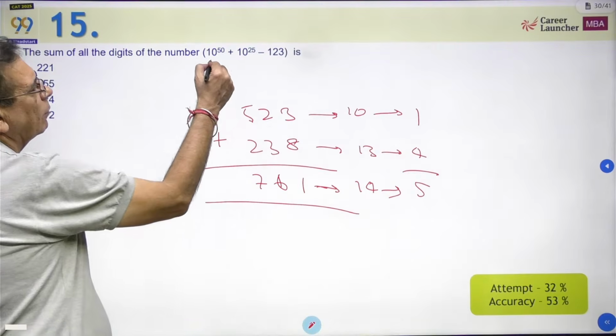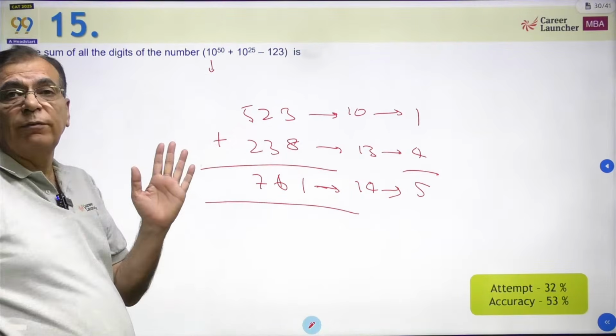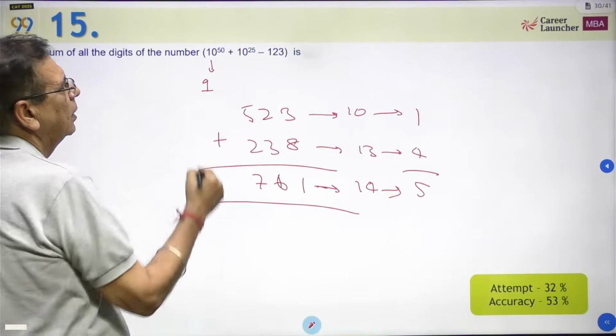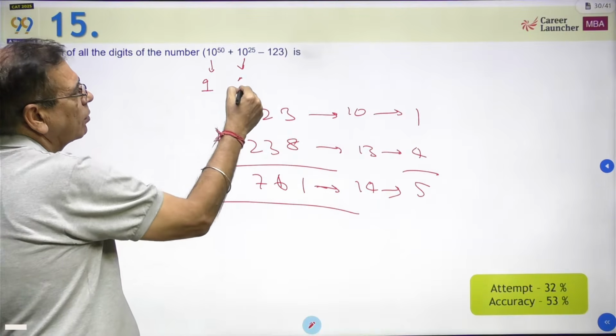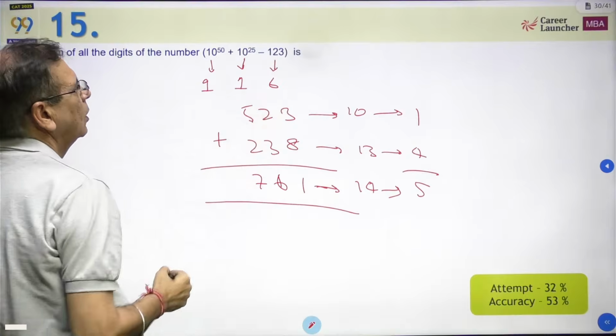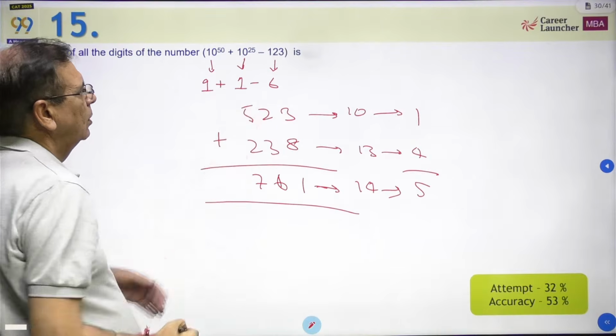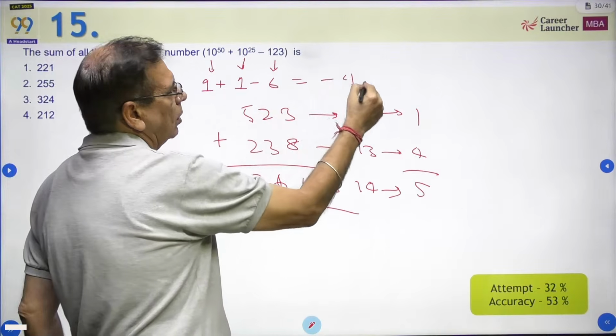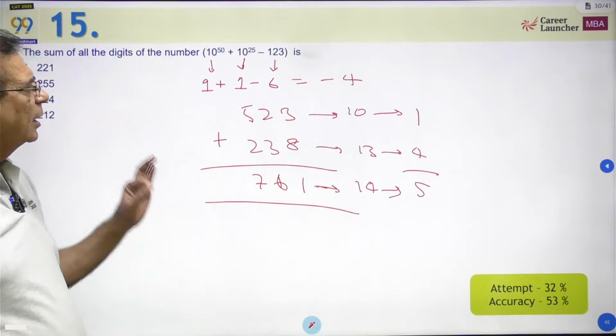What is the digit sum of 10 to power 50? It is 1 followed by 50 zeros, so digit sum will be 1. Digit sum of 10 to power 25, similarly 1. Digit sum of this 3 to 5 and 1 6. So what will be the digit sum of this? Minus 4. Digit sum minus 4 का क्या मतलब हुआ?